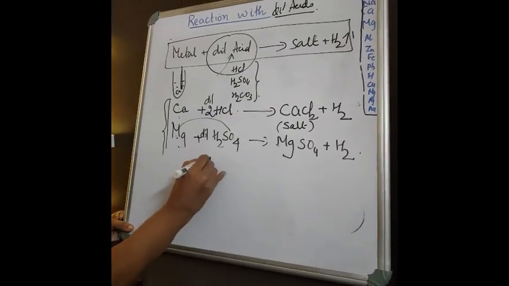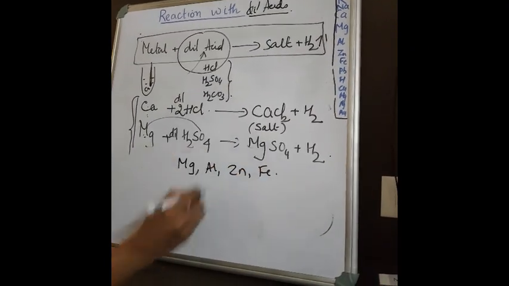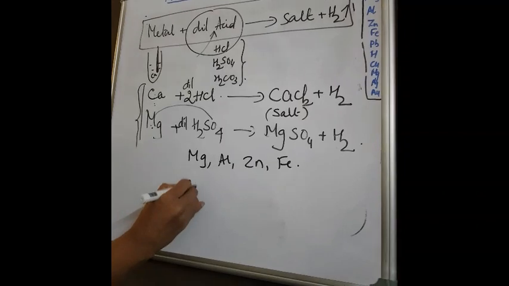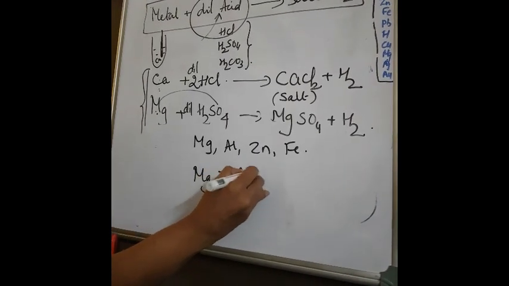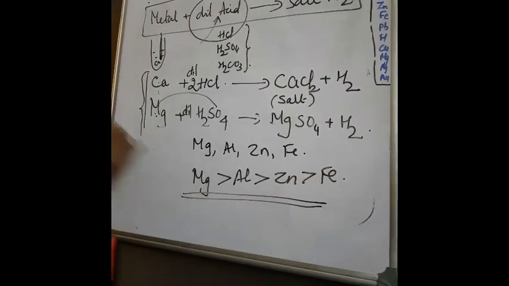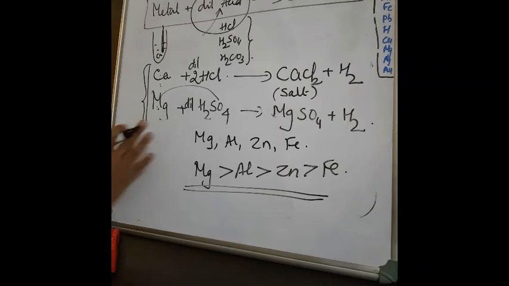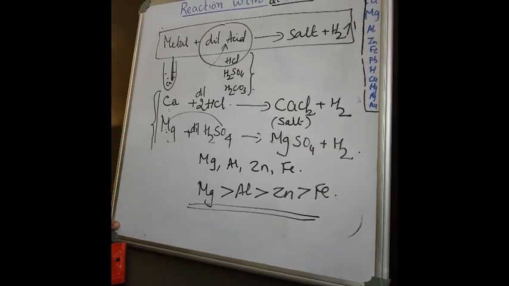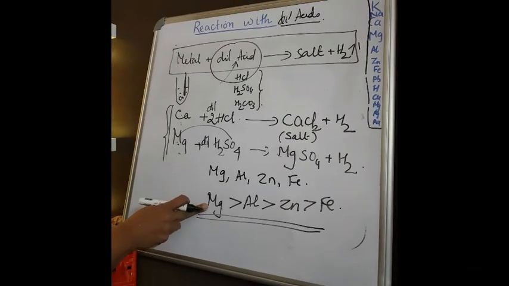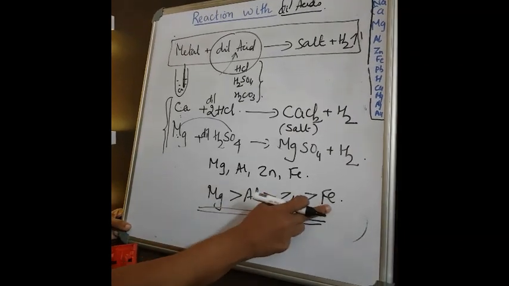If you are given magnesium, aluminium, zinc, iron, we can say magnesium is more reactive than aluminium, which is more reactive than zinc, which is more reactive than iron. Simple. Just use the logic, that's all. The bubbles are coming faster in magnesium, the temperature recorded is high, then aluminium, then zinc and then iron.